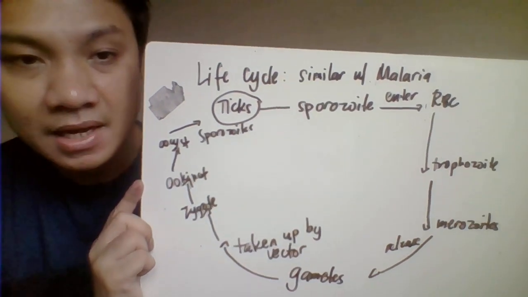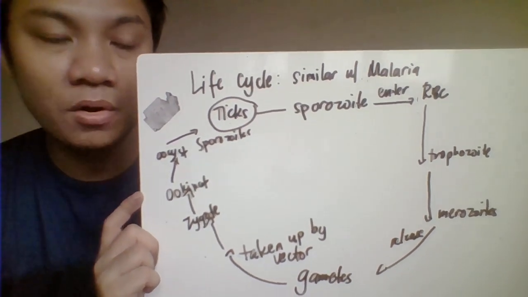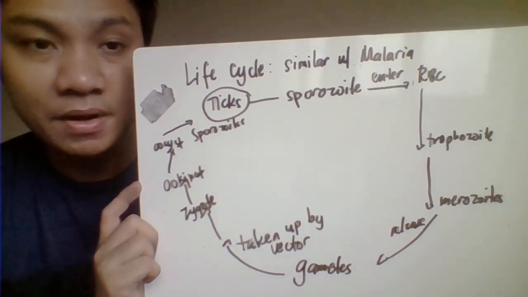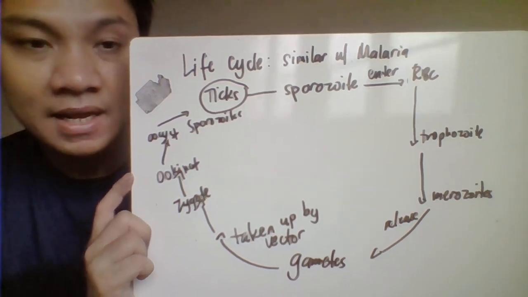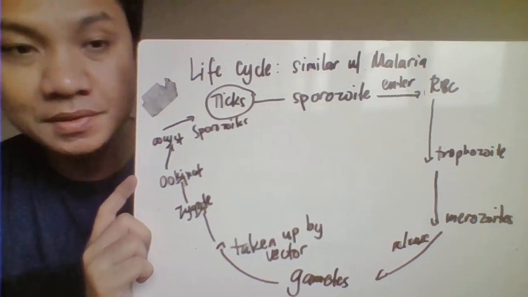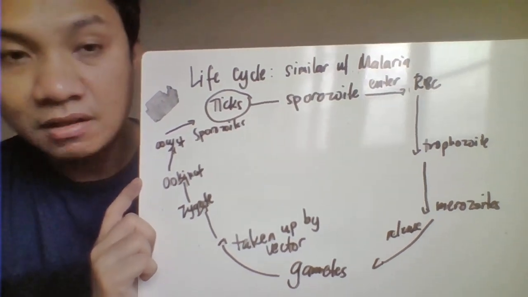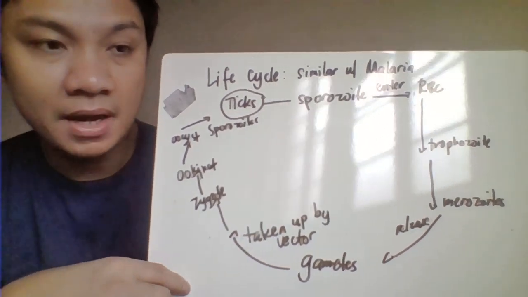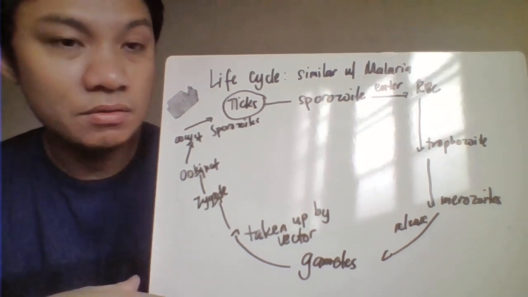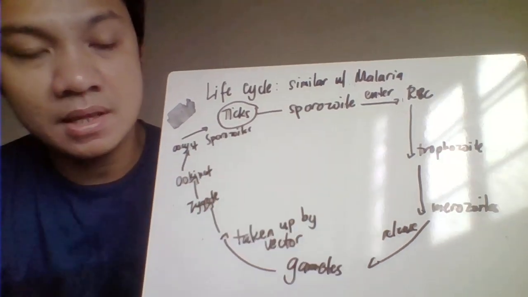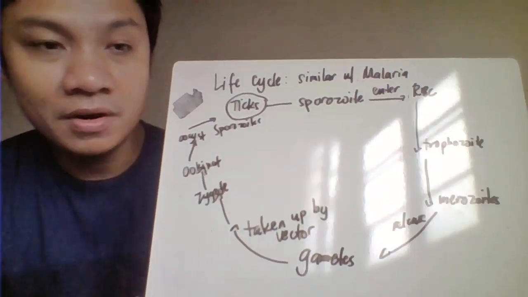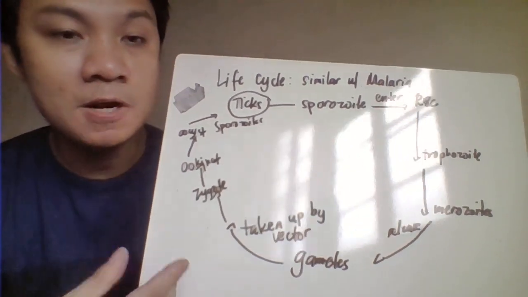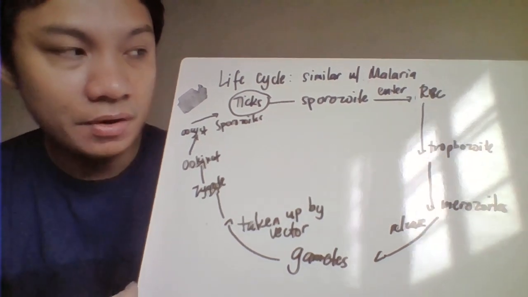Okay, for the life cycle of your Babesia, it almost resembles the life cycle of malaria. So this one would also have the schizogony in the intermediate host, and sporogony also in the definitive host, which is your vector. So basically, again, you get infected by the bite of the ticks. They introduce the sporozoites. The sporozoites enter the red cell. Unlike in your malarial infection, where it goes to the liver before the red cell, here they invade directly your RBC.